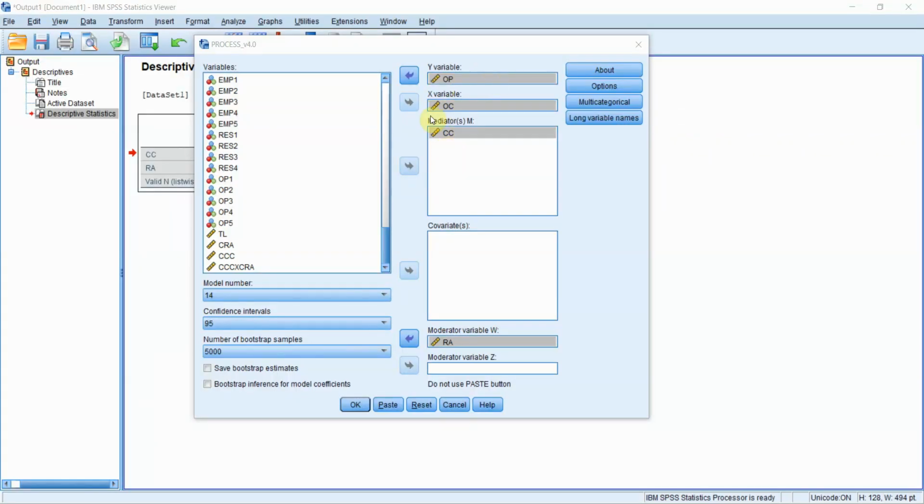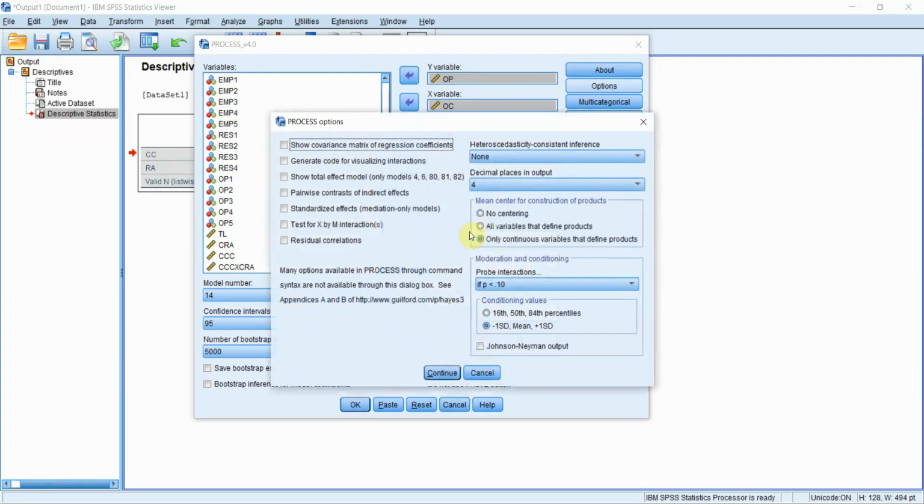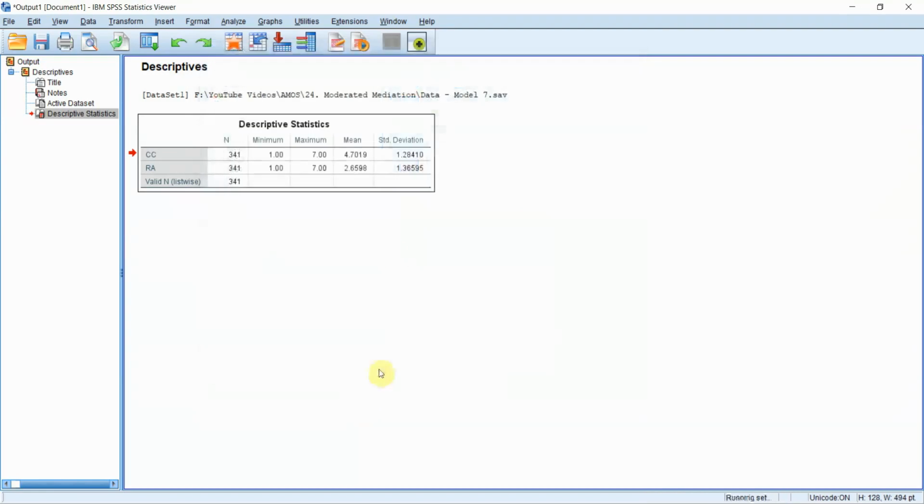Now, if we were to do the same model using Hayes PROCESS macro with OP as DV, OC as your independent variable, CC as your mediator, and the moderating variable RA with model 14, I've already set the options. Continuous variables that define products are centered, low and high role ambiguity, press OK. Let's quickly look at the results, whether they match or not.